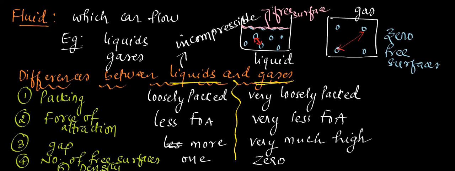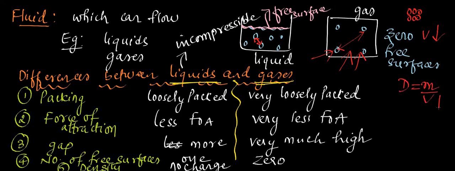So what do we say? There won't be much change. No change in density. Why? Because liquids are incompressible. When you take gases, they have much gap between them, right? So when you apply pressure on these gas molecules, what do they do? All gas molecules come closer. So what happens here? Volume decreases. So if volume is decreasing, what happens to density? Density is mass by volume. So if volume is decreasing, density will increase. So you can bring a change in density for the gas.